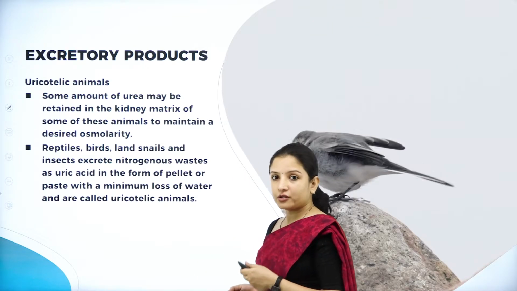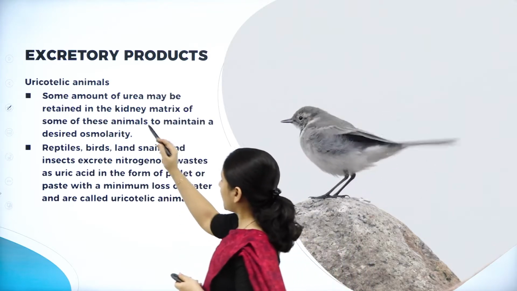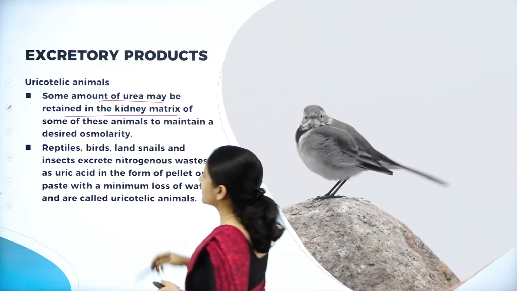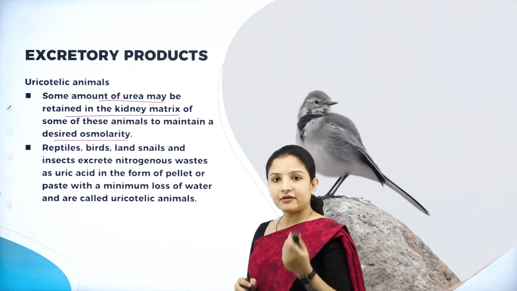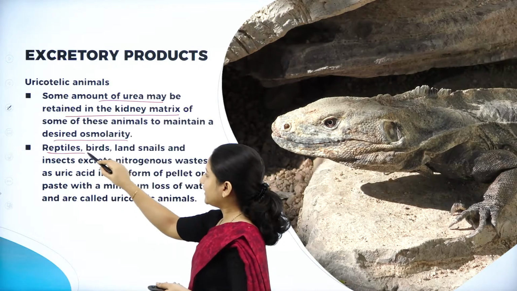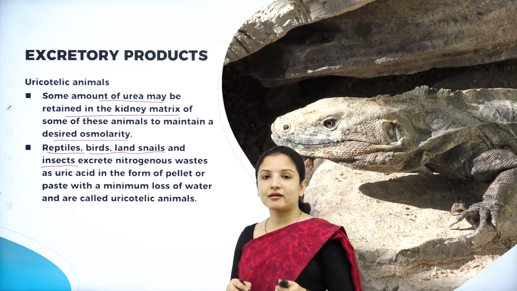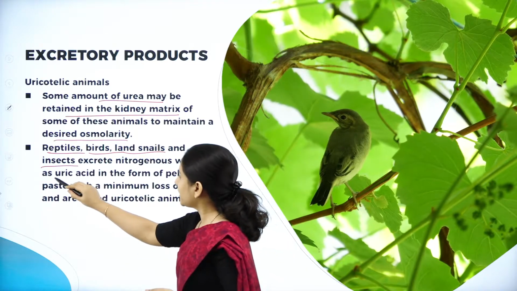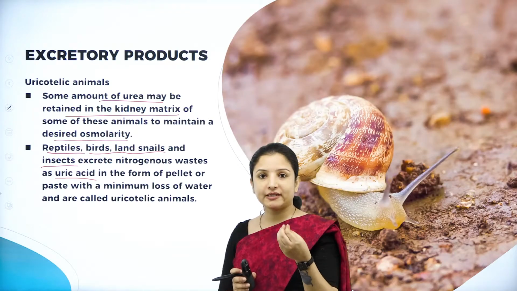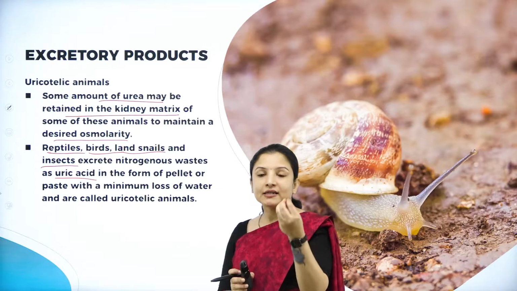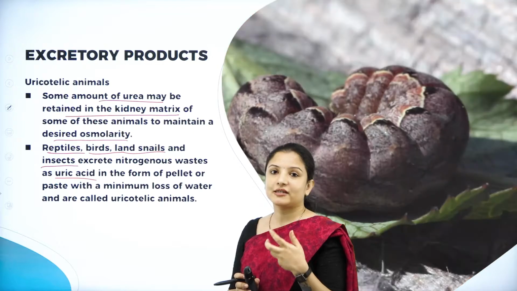So next, moving on to the uricotelic animals. Here some amount of urea may be retained in the kidney matrix of some of these animals to maintain the desired osmolarity. For example, there are certain reptiles, birds, land snails and certain insects that excrete their nitrogenous waste in the form of uric acid, and they are in the form of pellets. Why in the form of pellets? Because if the excretion is in the form of pellets, then it requires very, very little water. So that is the reason they excrete in the form of pellets.